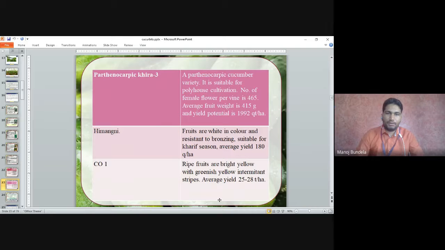Himangi. The fruits are white in color and resistant to bronzing. Suitable for Kharif season, the average yield is 180 quintal per hectare. TO1. The ripe fruits are bright yellow with greenish yellow intermittent strips. The average yield is 25 to 28 ton per hectare.